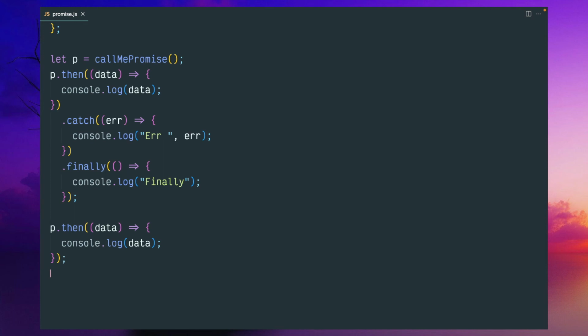Again, you can do catch and finally, continuing that story. Once you get this promise, you can again do then with data and console.log. In this case, this particular promise won't return any data. I'll come to that again, but this is again another then clause. Right? If I try to execute it,